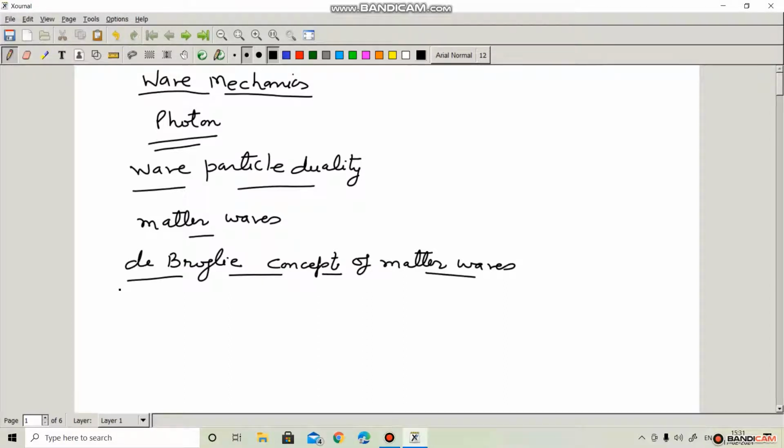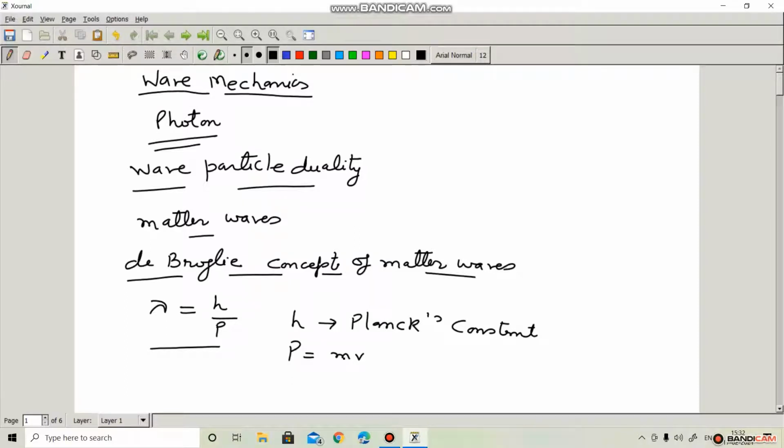If wavelength of these matter waves is represented by lambda, then it should be equal to lambda equal to h upon p, where h is known as Planck's constant and p is mass into velocity, or we can say lambda equal to h upon mv. This is wavelength of matter waves.